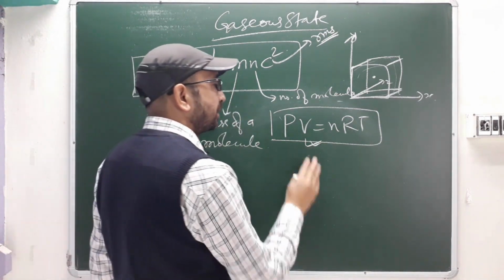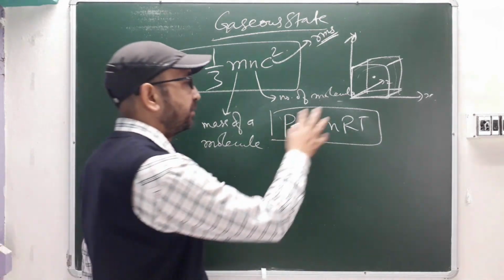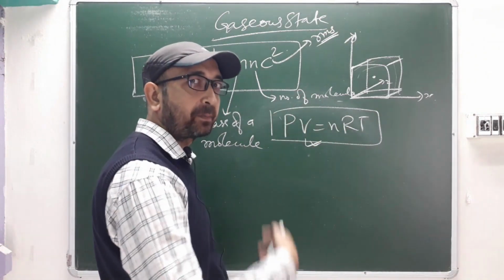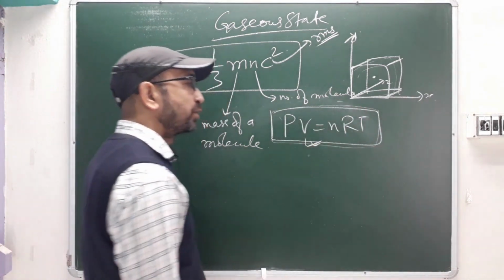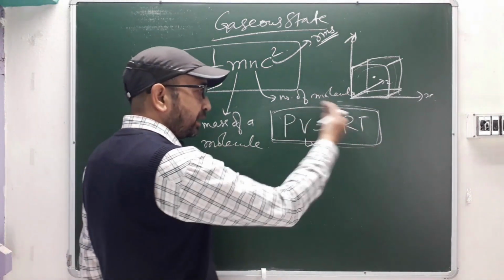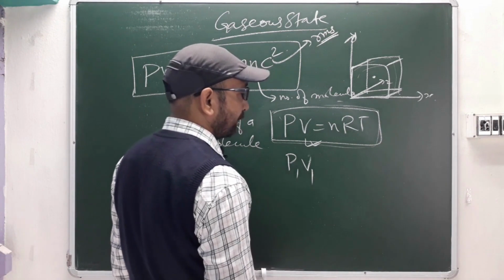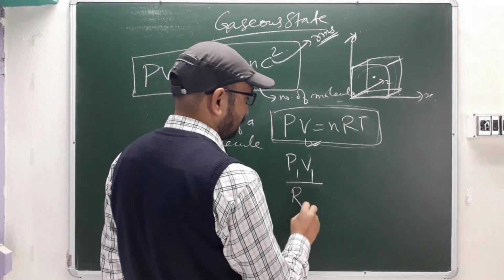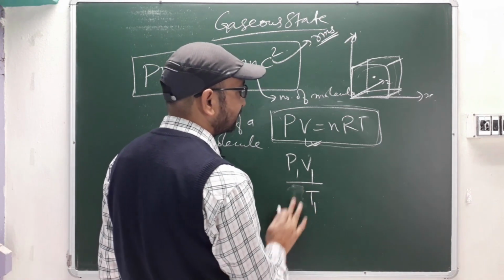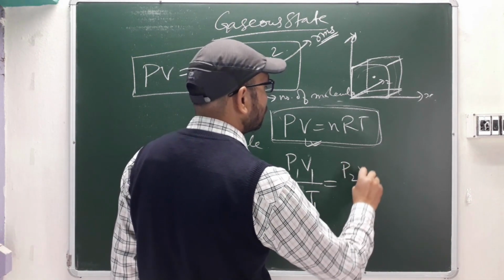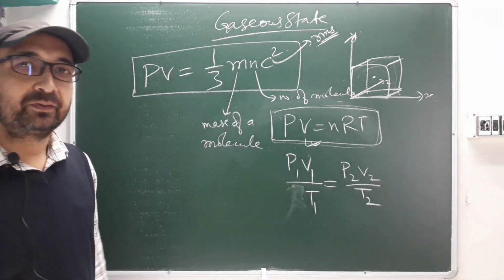But in this place here, Boyle's law, Charles's law, Avogadro's law, Gay-Lussac's law, everything is mixed up, like all the laws we have applied, and then this equation we got, right? So if you see it equation by equation, you will get to know. Directly we can relate this: P1 V1 by R T1, we can remove this R because it is a constant term, equal to P2 V2 by T2.